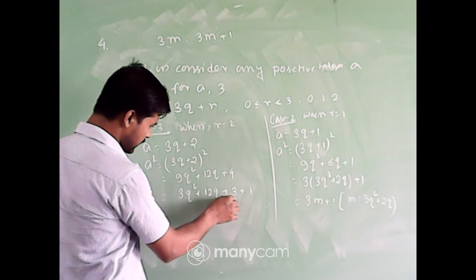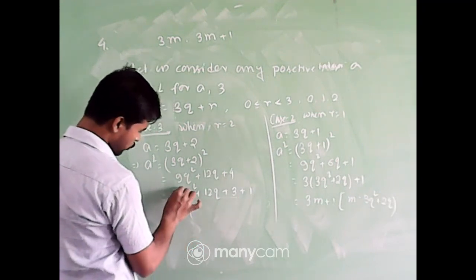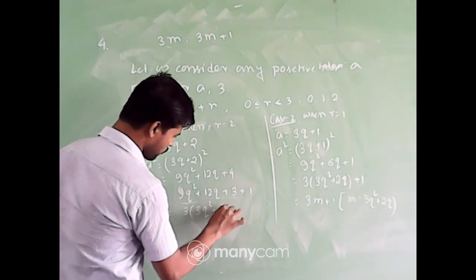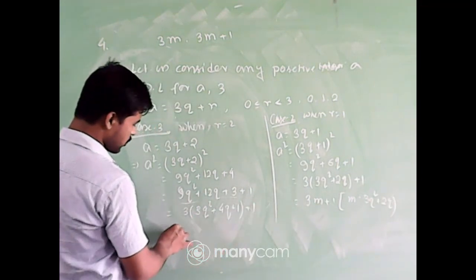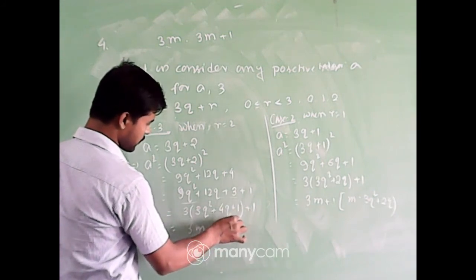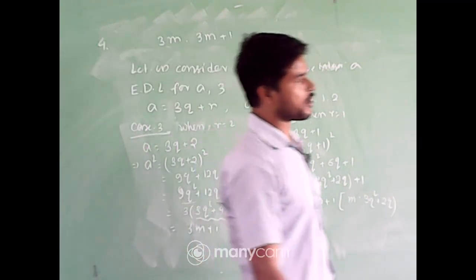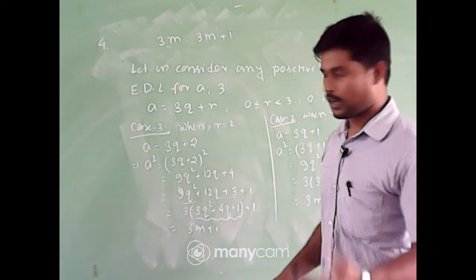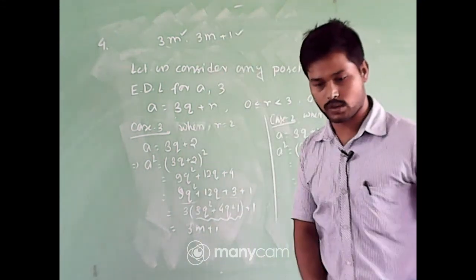Now take 3 common from the first 3 terms. So it will be 3 into 3q square plus 4q plus 1, plus 1, which is of the form 3m plus 1, where m means this number. So whatever the form of the number is, if I make the square of the number, the square must be of the form either 3m or 3m plus 1. Solved.